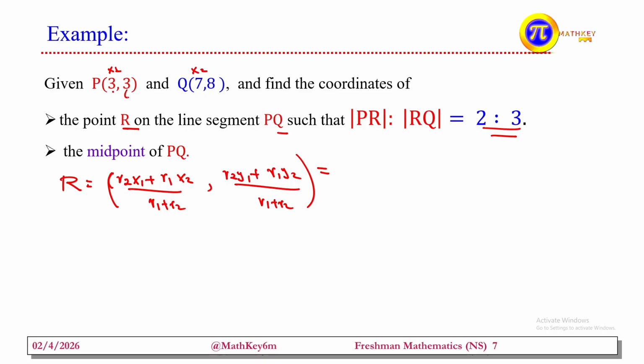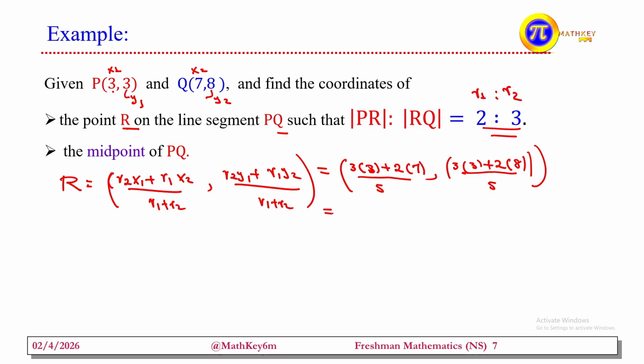When it comes to y1, our y1 is 3 and our y2 is 8. Substitute these values, and again this 2 is R1, and 3 is R2. R2 means 3 times x1 plus the second one R1, that is 2 times x2 that is 7, divided by the sum of this, 2 plus 3 that is 5. The second case becomes R2, that is 3 times y1 that is 3, plus R1 that is 2 times y2 that is 8, divided by 5.